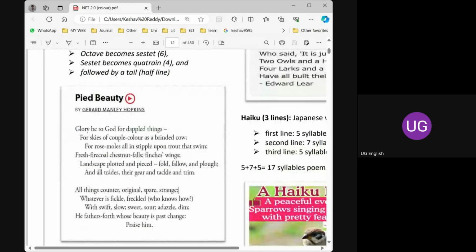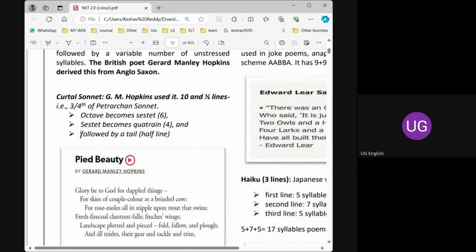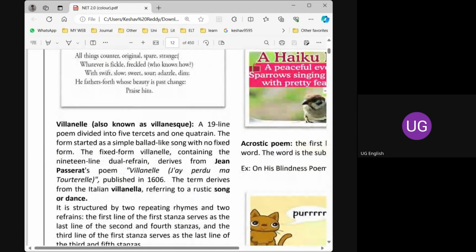The best example is Pied Beauty by Gerard Manley Hopkins. So we should immediately go to the term. Curtal sonnet means Pied Beauty, Gerard Manley Hopkins, 10 and a half line poem. That's it. So this should be in your mind forever. These terms will be useful throughout your literature classes. We use this in the upcoming classes, and sometimes we need to memorize these lines.